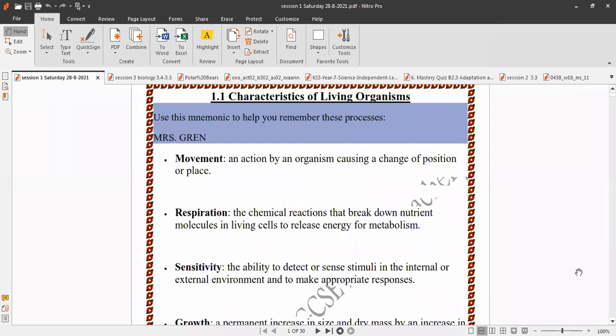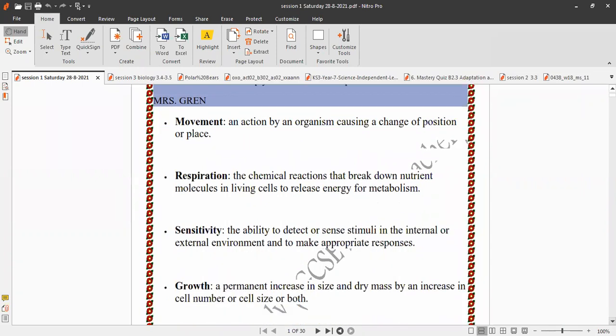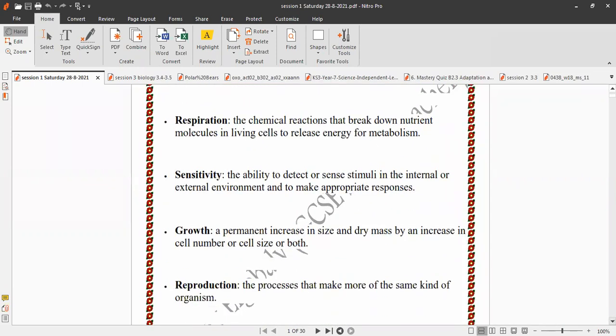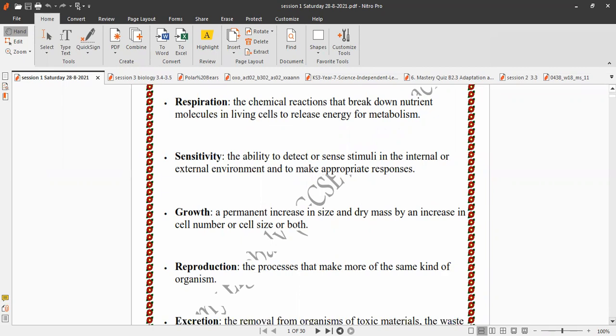Again, movement, action by an organism causing a change of position or place. Respiration, chemical reactions that break down nutrient molecules in living cells to release energy for metabolism. Sensitivity, the ability to detect or sense stimuli like light, hot, cold, humidity in the internal or external environment and to make an appropriate response to these stimuli.